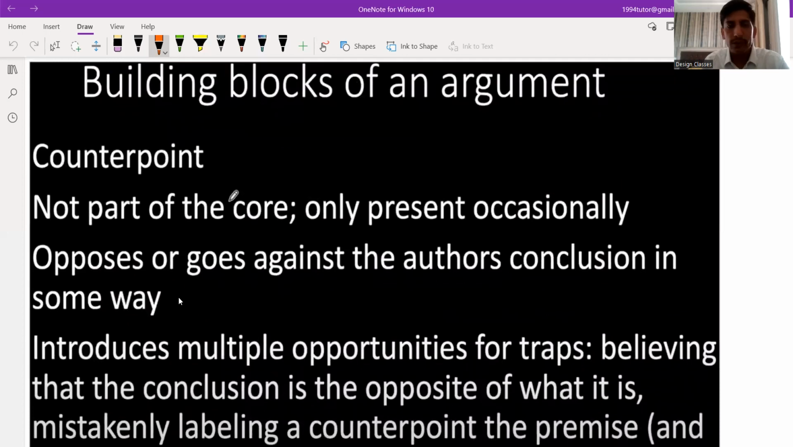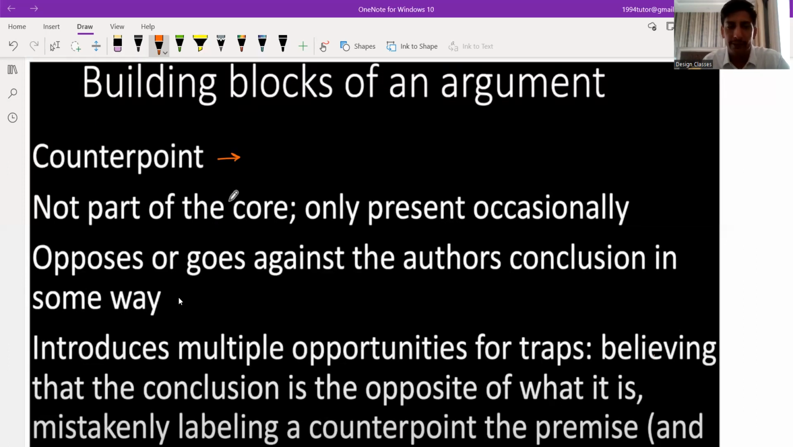Counterpoint. This is not the core part, and this is occasionally present. As I told you, counterpoint basically means a contradictory statement. This is going to oppose the author's conclusion in some way. Okay, and it introduces multiple opportunities for traps. So basically, this is a trap for you. Suppose there is a single line which opposes the author's view. This might confuse us, since in the whole passage we are talking about positive points or proofs of something, and this counterpoint or contradictory statement is just opposite to that. So he will ask you a question just from this.